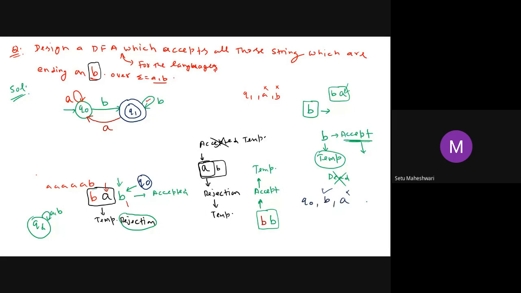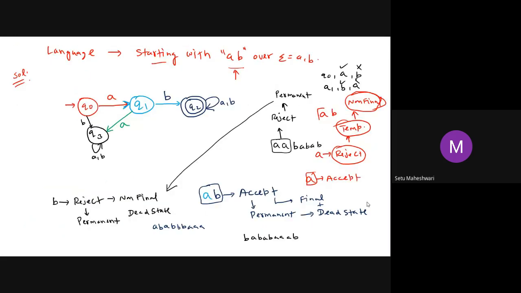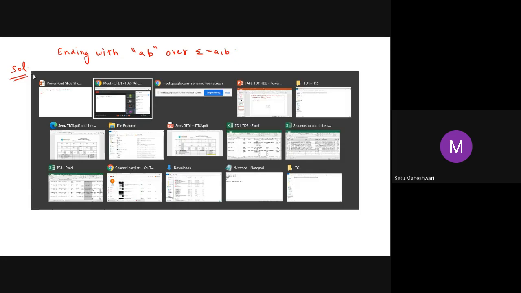Now try this question. Everybody, please try this question on your own. Strings ending with AB over sigma equal to A comma B. Take 2 minutes. I'll wait for you to attempt this.